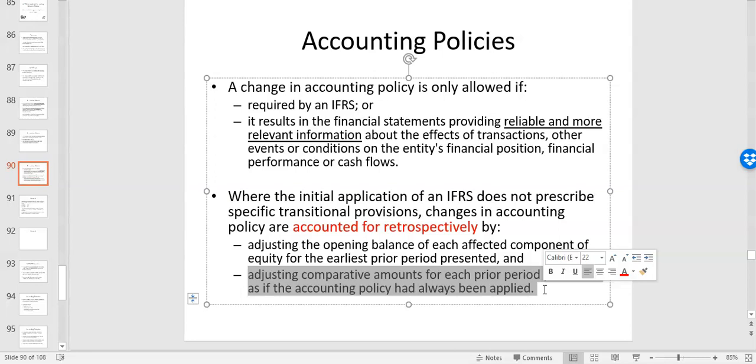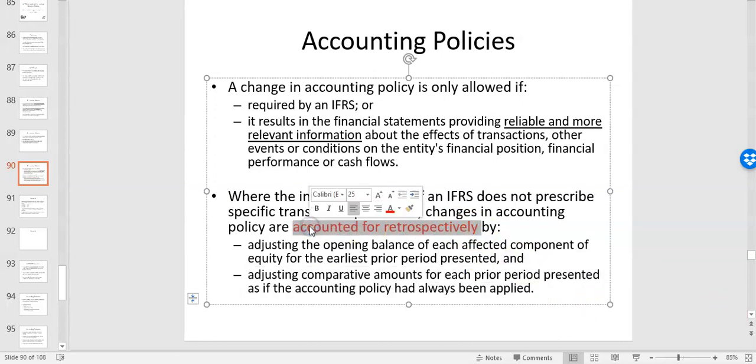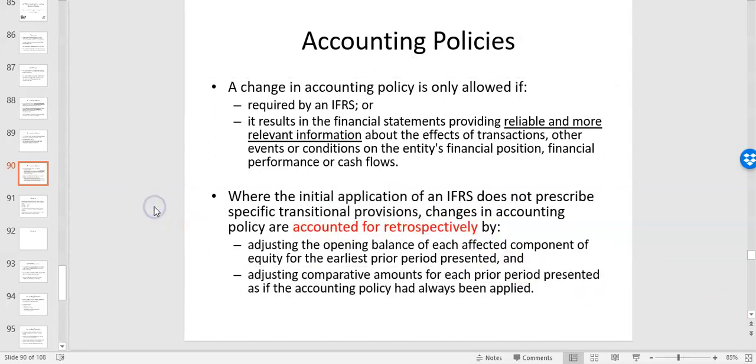There's no point presenting financial statements this year that use the fair value model in IAS 40 and then go back and last year's ones use the cost model. They're not comparable. What you need to do is go back and adjust last year's for the fair value model as well. And we'll look at that in a second and we'll see what that actually means. That will mean adjusting opening retained earnings for that prior year change. So when we talk about accounting for something retrospectively, it means go back and adjust last year's figures.